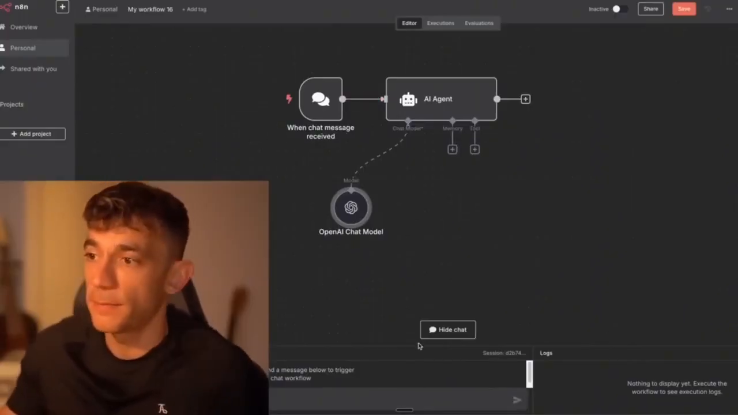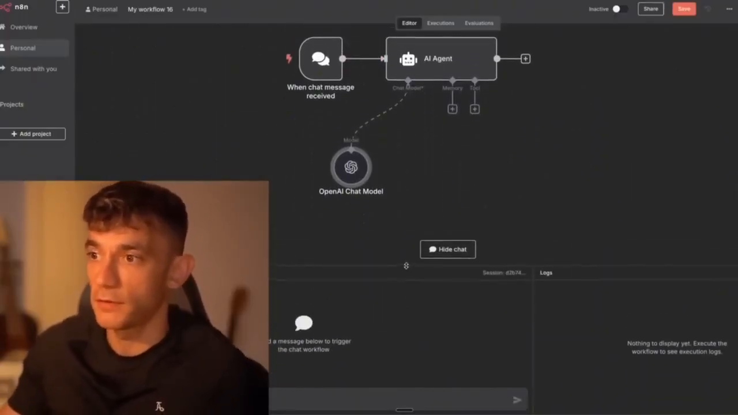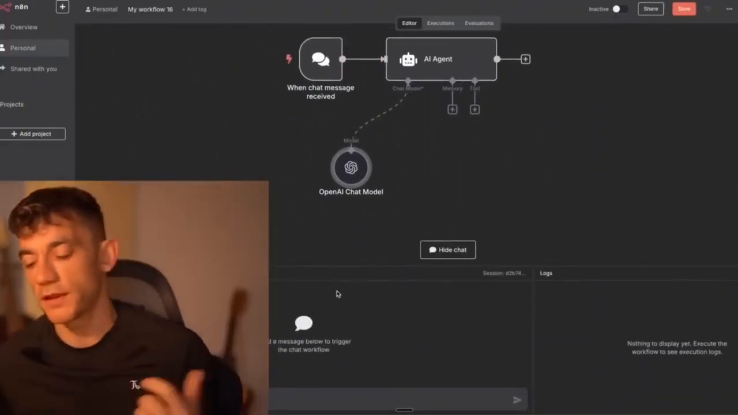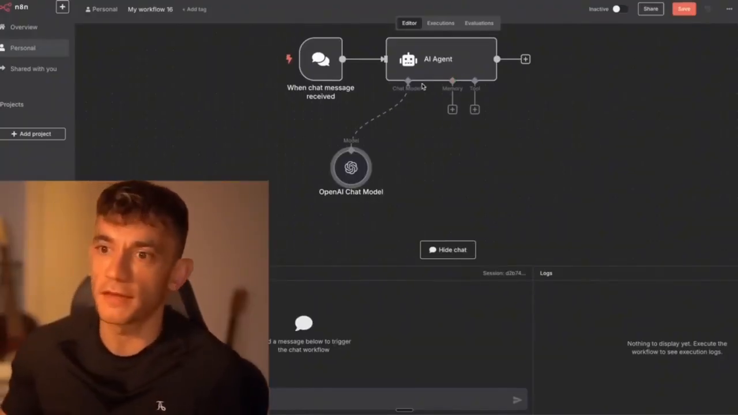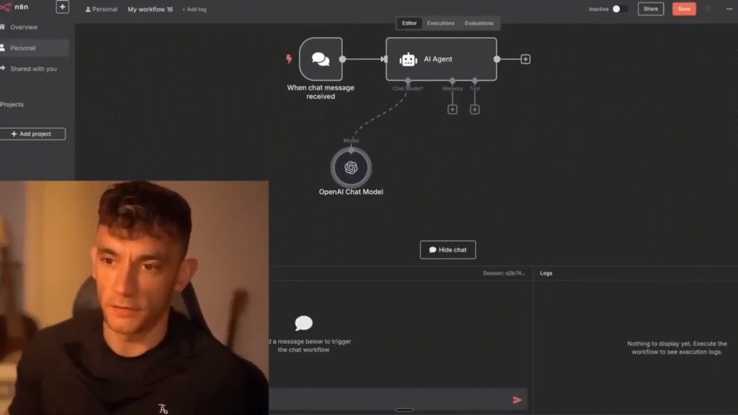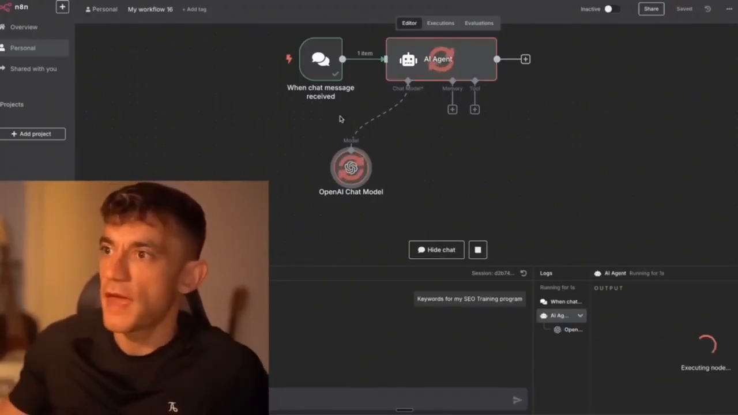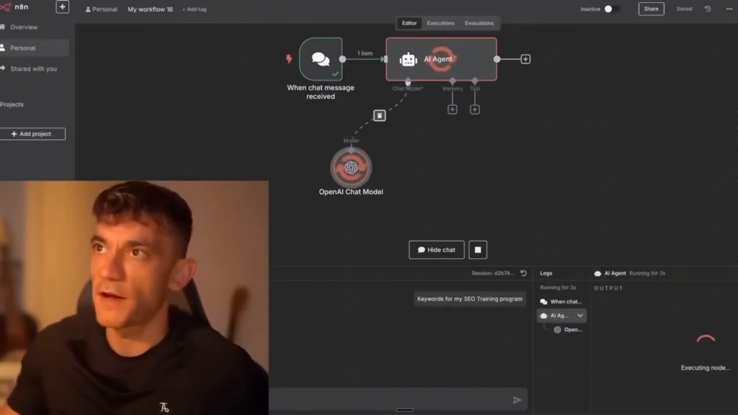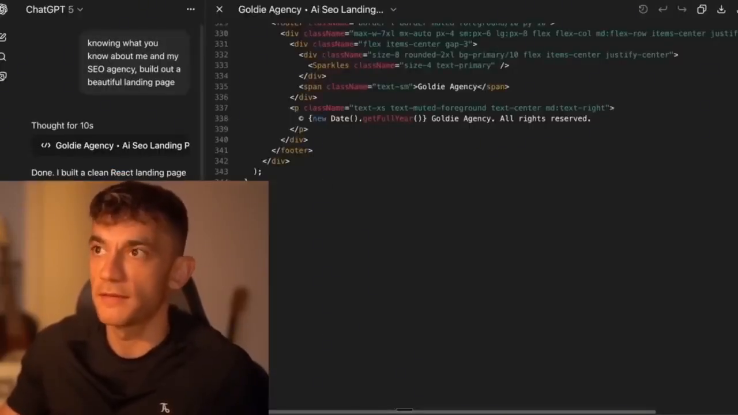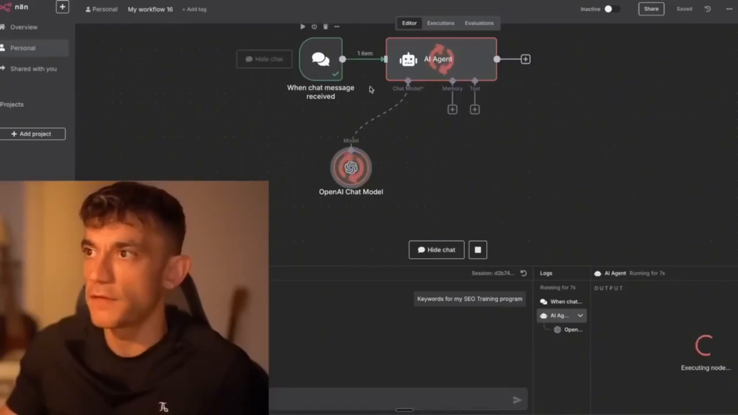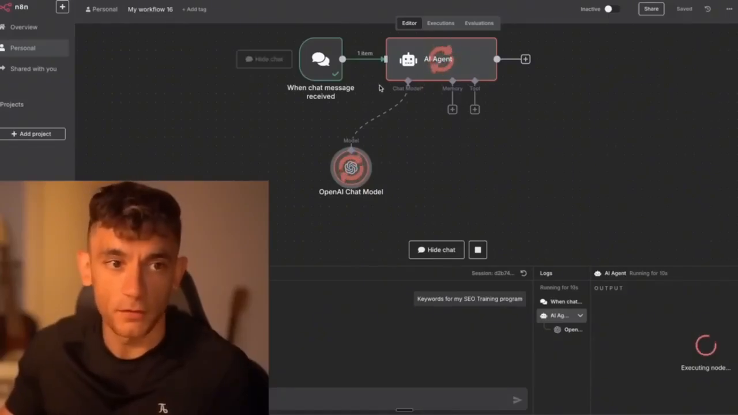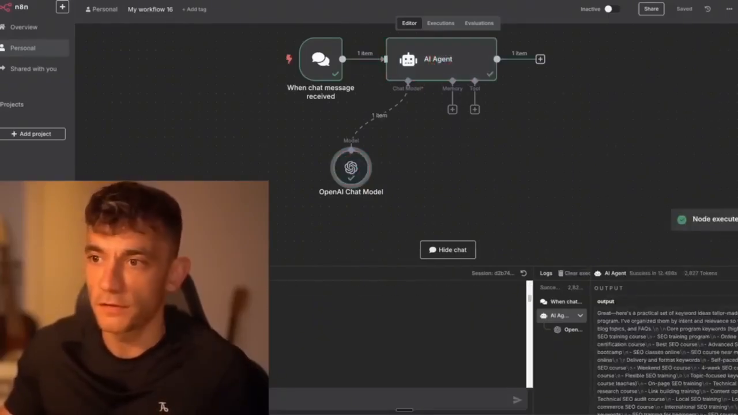All right. And then if we pull up the chat here at the bottom, we can just go back and forth with this, right? So let's say, for example, we want to get keywords for my SEO training program, something like that. The AI agent is going to run with GPT-5 Nano. In the meantime, we've got the landing page ready to go in the background. But over here, we've got the AI agent ready to go. And now we've got the keywords down here, right?